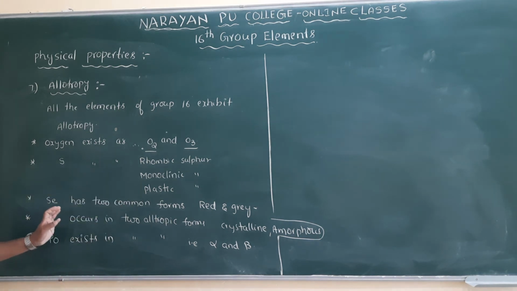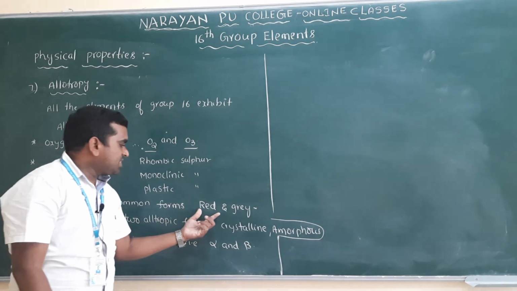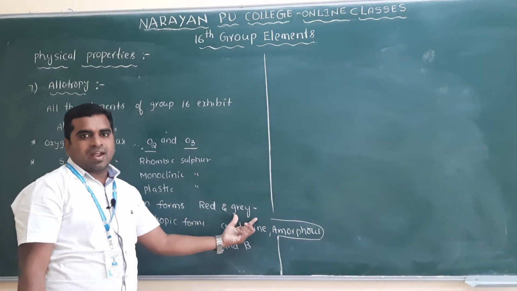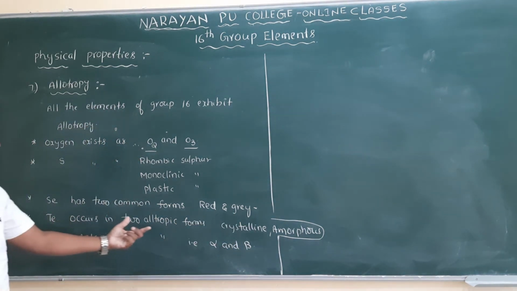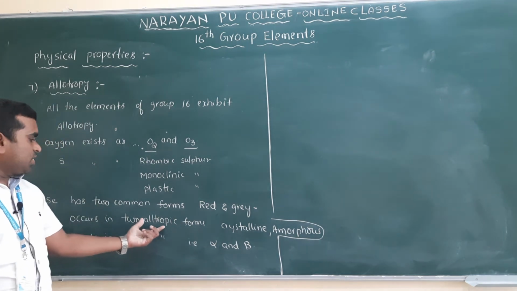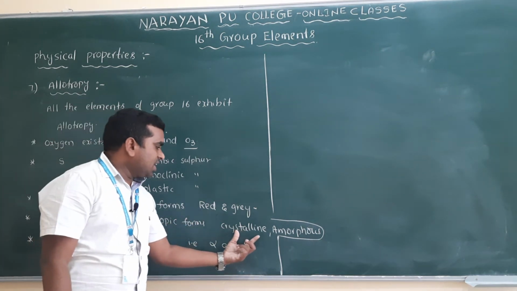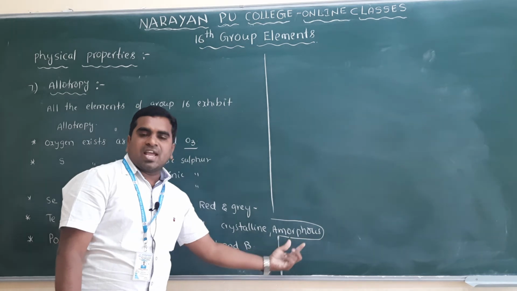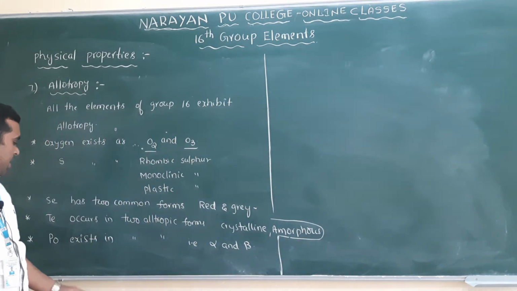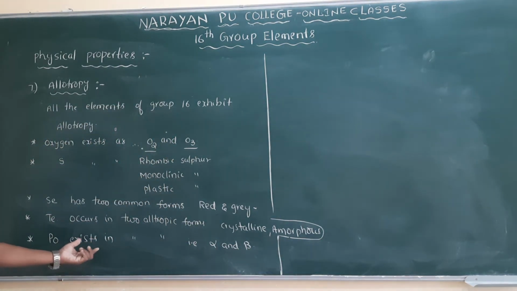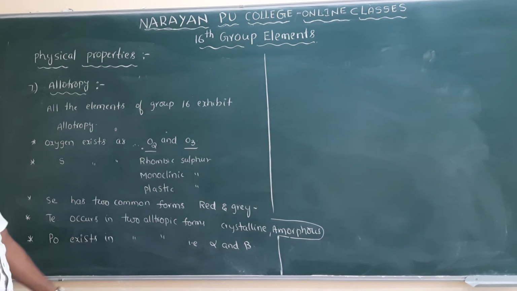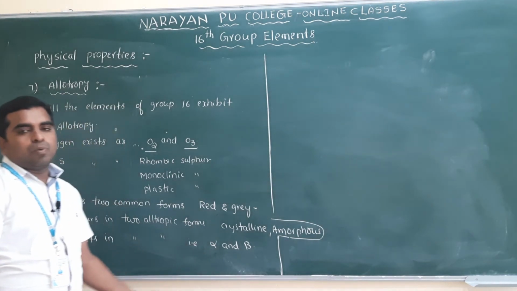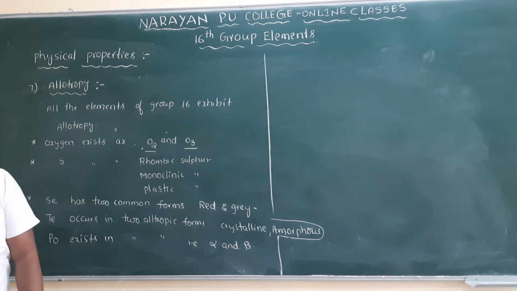Next one, selenium has two allotropic forms: one is red and another one is gray. In the same way, tellurium also exhibits two allotropic forms: one is crystalline and another one is amorphous. Last one, polonium also exhibits two types of allotropy: one is alpha polonium and the second one is beta polonium.